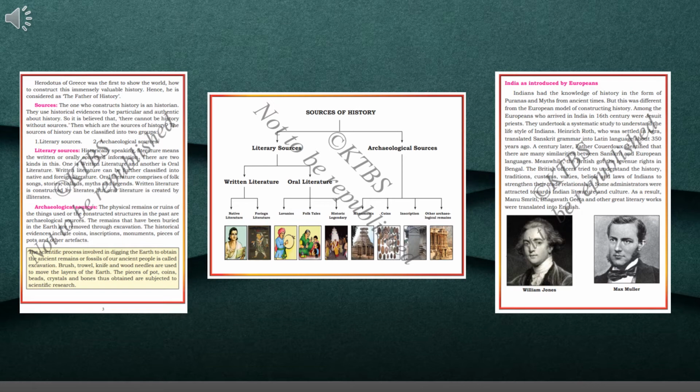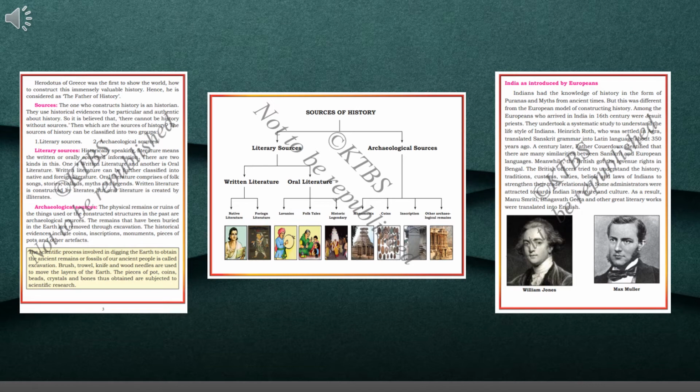The physical remains or the ruins, the things used or the constructed structures in the past are archaeological sources. Already I have told you what archaeological sources are: the physical remains, like bones, teeth, etc. When we are digging, we get things like this. It also includes material remains like clay pots, stone tools, buildings, jewelry, etc. This process is also known as excavation.